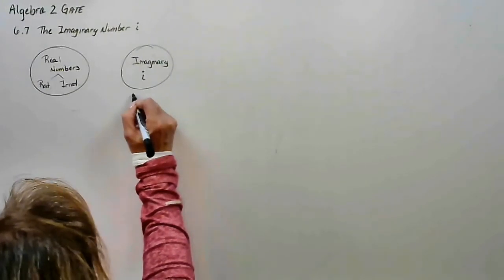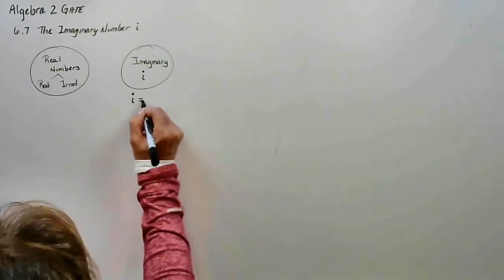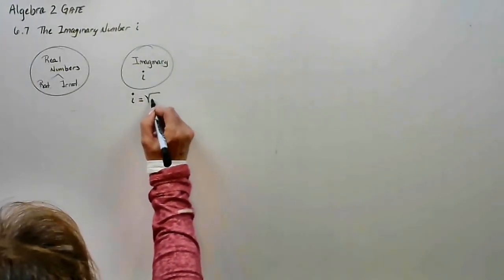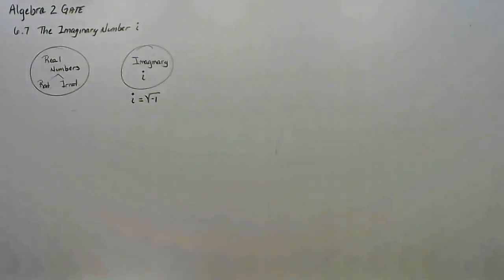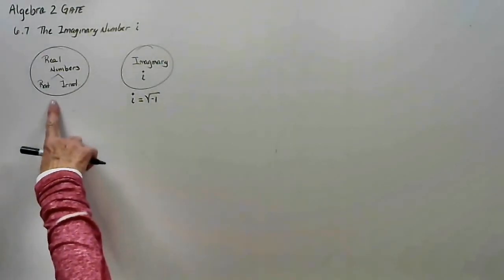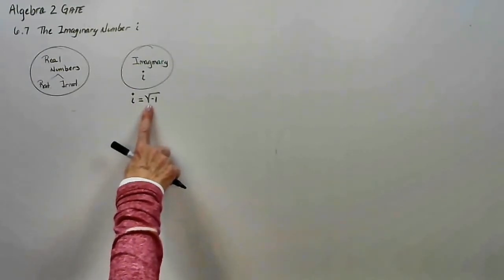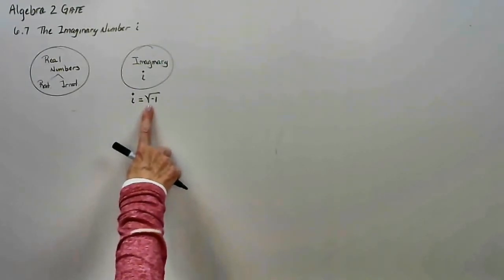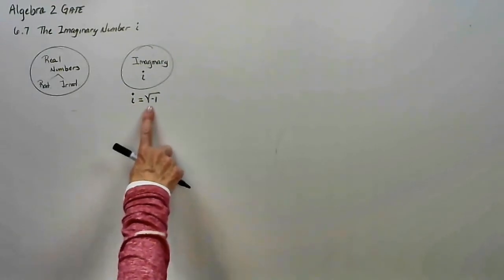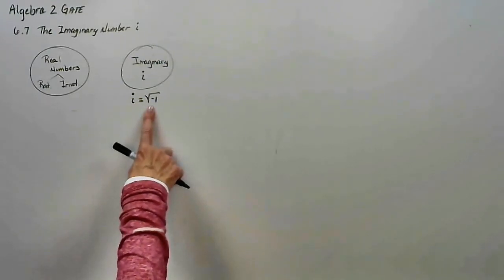The definition of i is the square root of -1. So in the past, anytime you had the square root, not the cube root, but the square root of a negative, we always said no real solution. And that's correct, because the numbers are not real, they're called imaginary. So here are the two things we need to remember. i is exactly the same as the square root of -1.